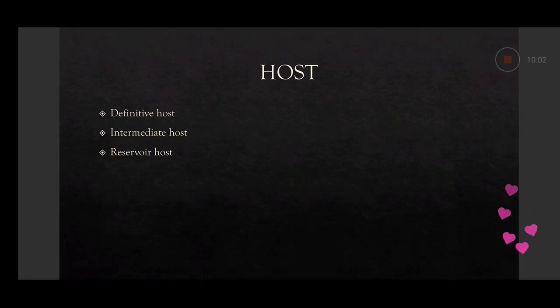The reservoir host is the host that harbors the parasite and acts as an important source of infection. The parasite remains in that reservoir host, not producing disease, but remains as a reservoir and can infect human beings anytime.